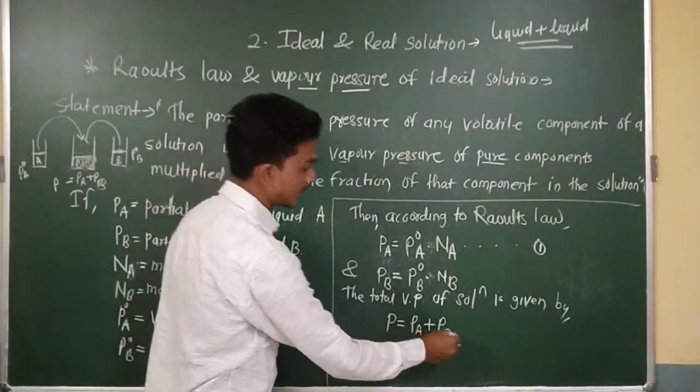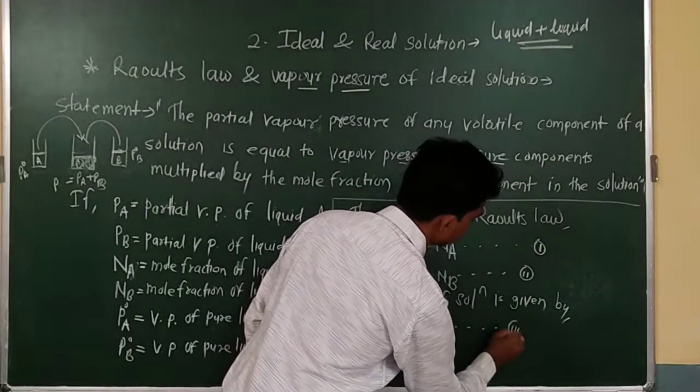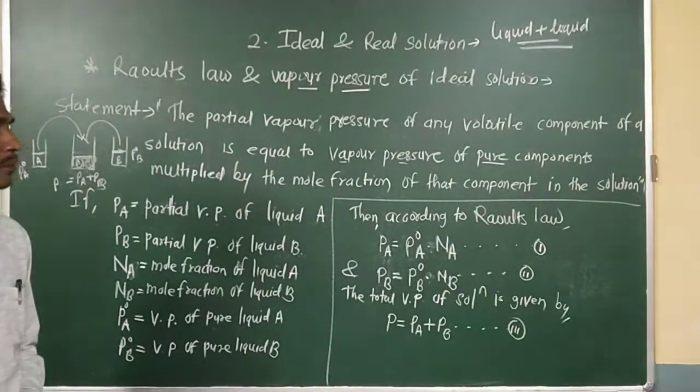I am writing this as equation number two and equation number three.